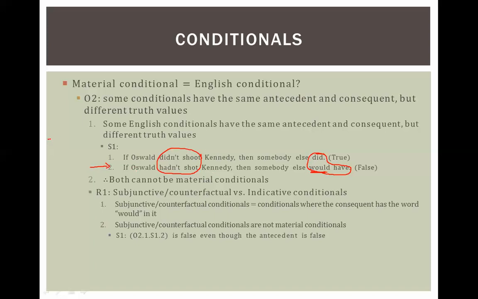So remember, the whole deal with this is not A implies or entails if A then B, right? But this has a false A. This is not A. Oswald hadn't shot Kennedy, but he did shoot Kennedy. So this actually should be a true statement, but it's not, right? So this person would say, yeah, well, this is not a material conditional. This one still can be a material conditional, right? Indicative is fine. It's just that these weird ones are false.